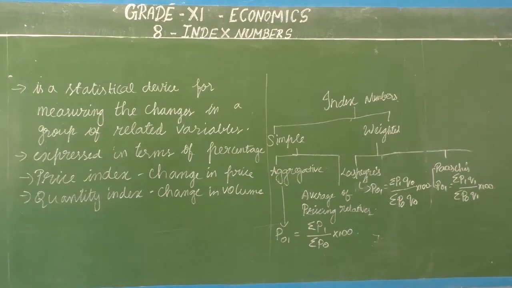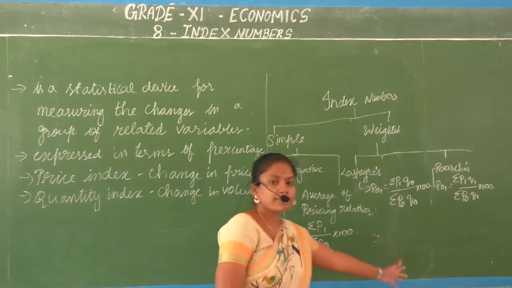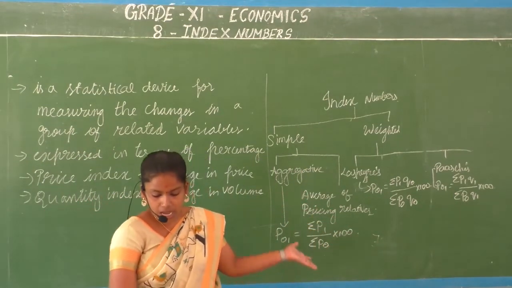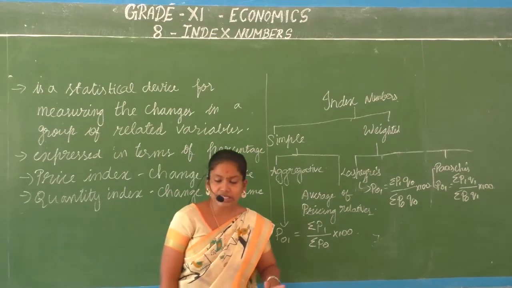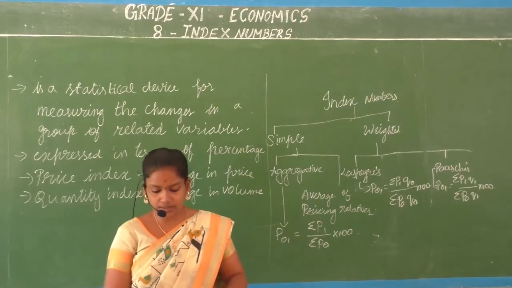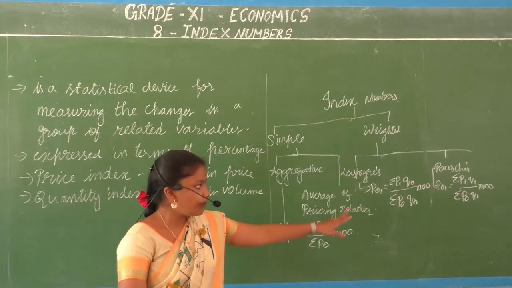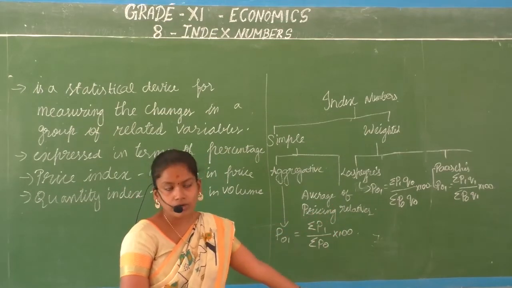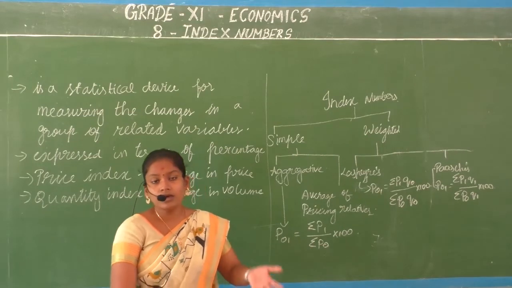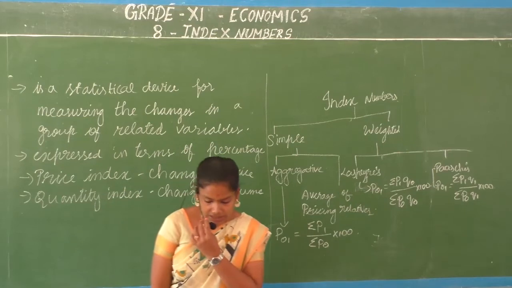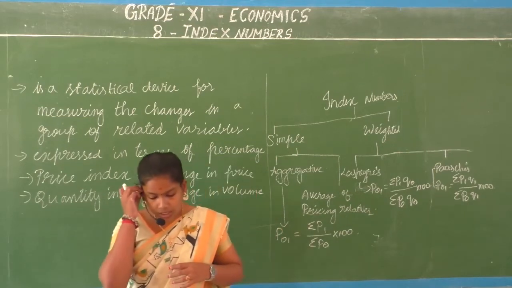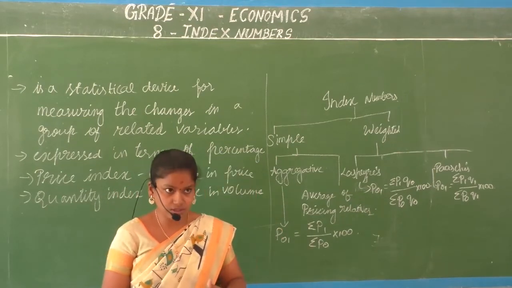So what is the difference between your Laspeyres method and your Paasche method? In the Laspeyres method, the weighted aggregative price index using base quantities is calculated. So we use the base year quantity in the weighted aggregative method. This tells you about the price change, what price change there is now compared to the base period.